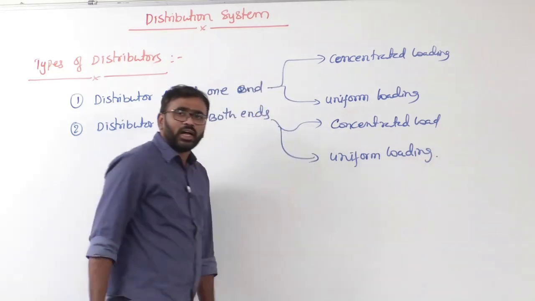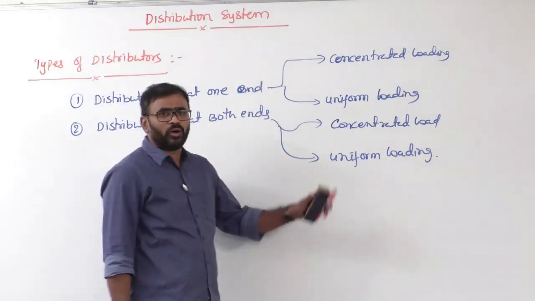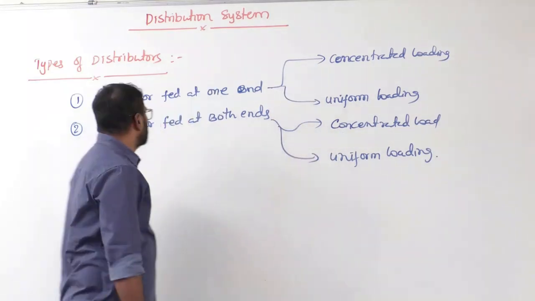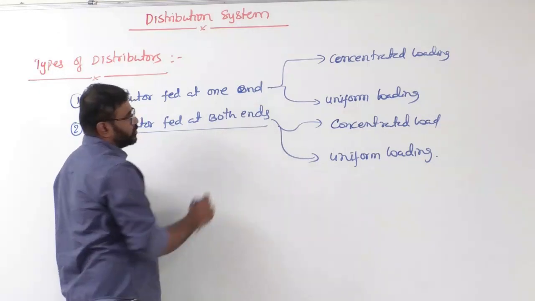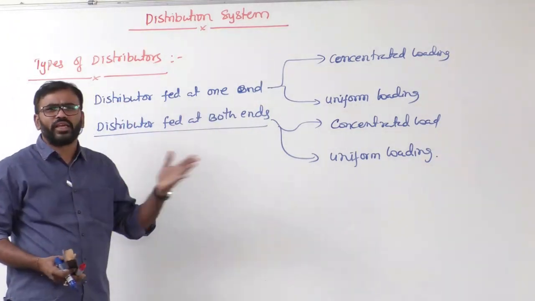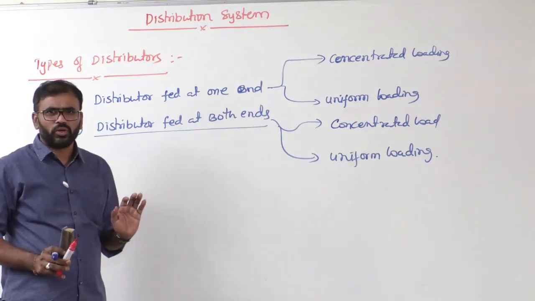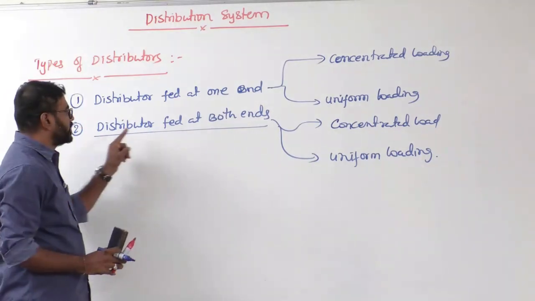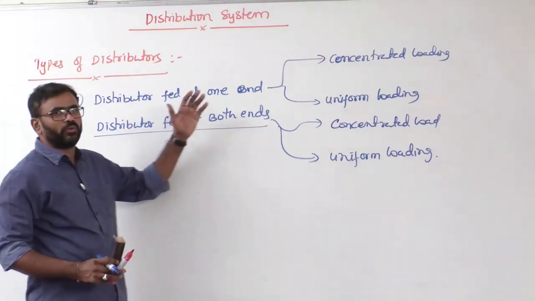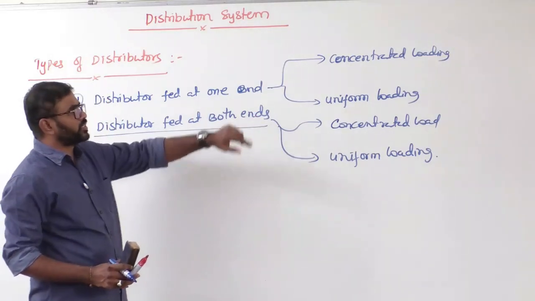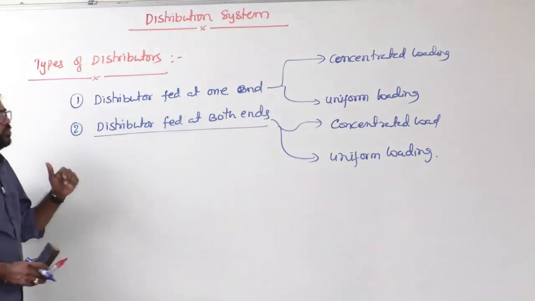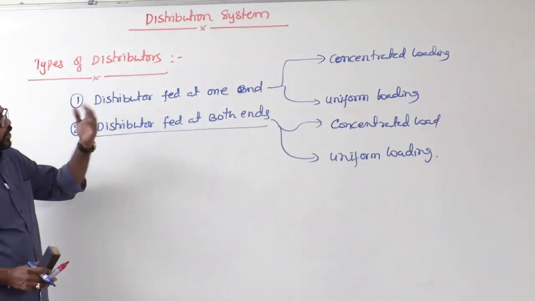Till now the question has not been given in the GATE exam on uniform loading. The question will generally be given on concentrated loading. And distributor fed at both ends is very important. Because distributor fed at one end is very simple, KCL and KVL, nothing else there. If there is a trick, the trick is in distributor fed at both ends. Anyway, we will see distributor fed at one end and both ends, with two cases, concentrated loading and uniform loading. First we will see distributor fed at one end with concentrated loading.